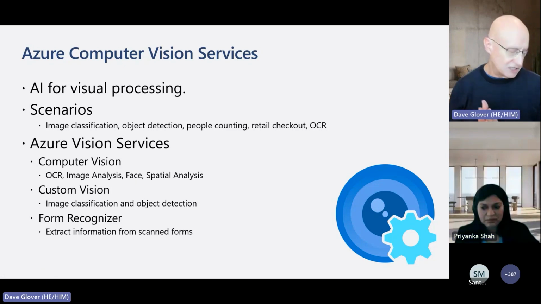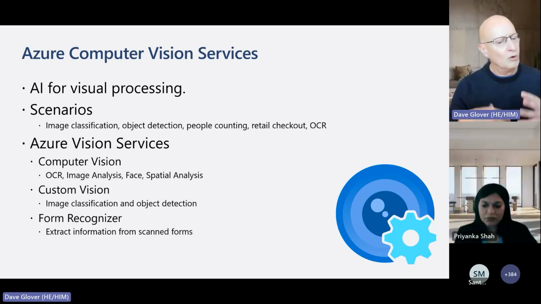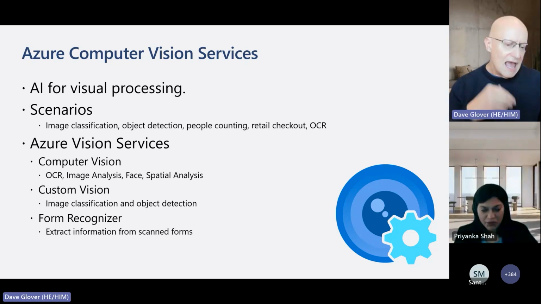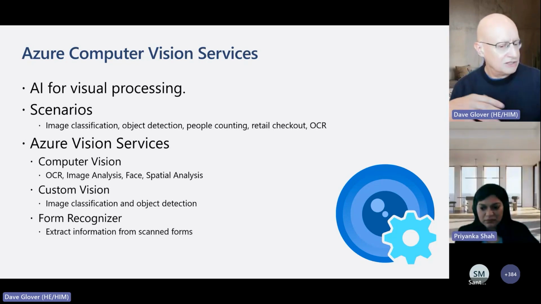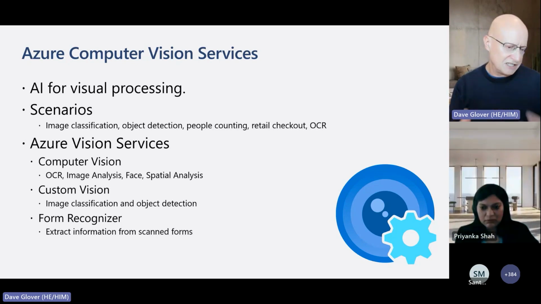Now, Face API is actually an interesting one because, and I'm going to talk about responsible AI later, not all services are immediately available, or they may be available in more limited scope. So, for example, the Face APIs, we do not sell to the US police enforcement because we are concerned of the way in which Face APIs can be used.